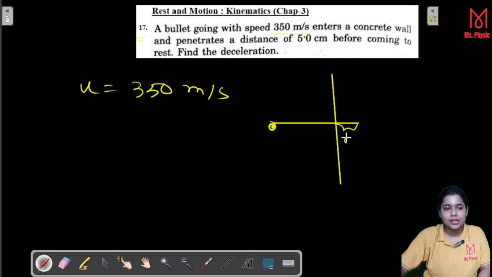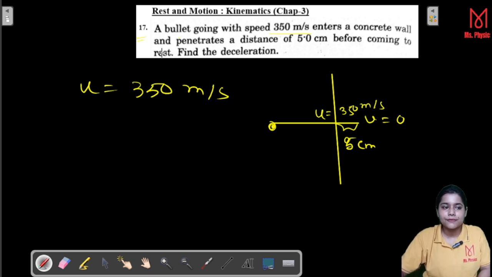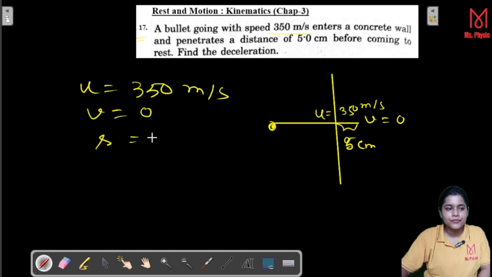Before coming to rest, that means the final velocity v is here 0 and the initial velocity u is 350. It is very easy. Find the deceleration. What we know, u we know, v also we know, and s is equal to 5 centimeter. So you convert it to meter, which is 0.05 meter.